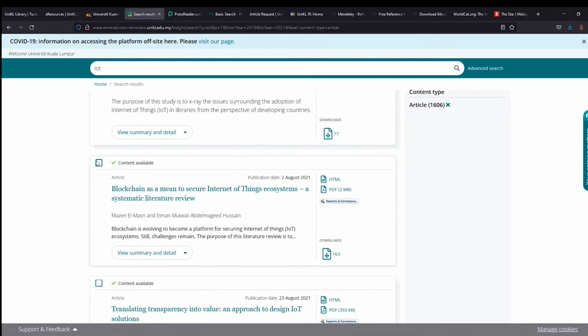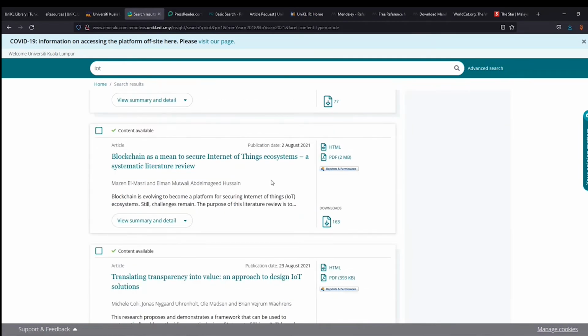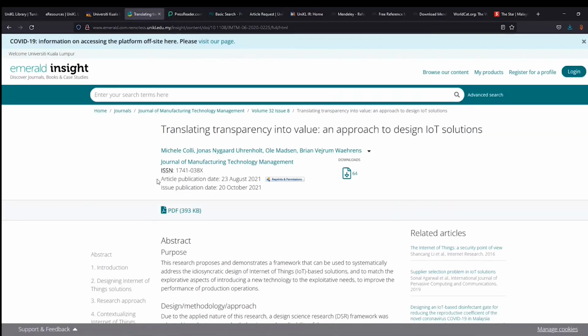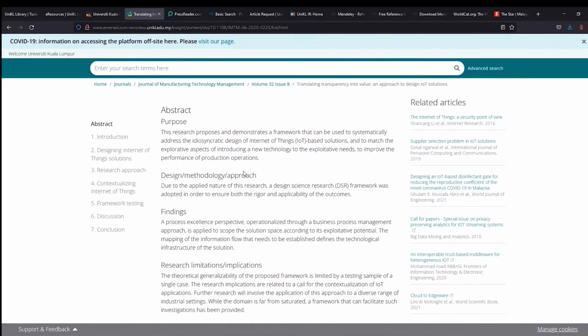Okay, blockchain is meant for a security Internet of Things, translating transparency into value, approach to design IoT solutions. And if you click these articles, you can see this is a description, with more details on it. You can read the abstract, and here you can easily read this HTML format.